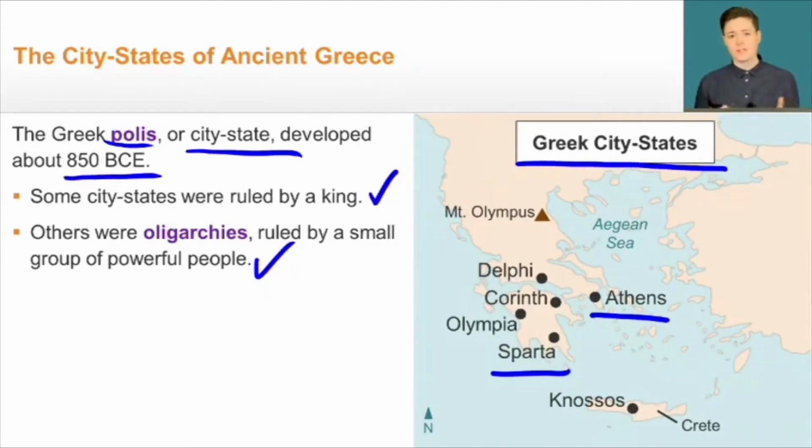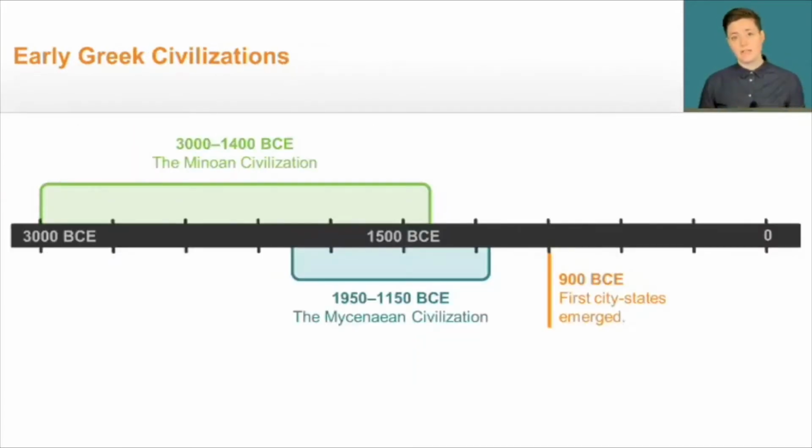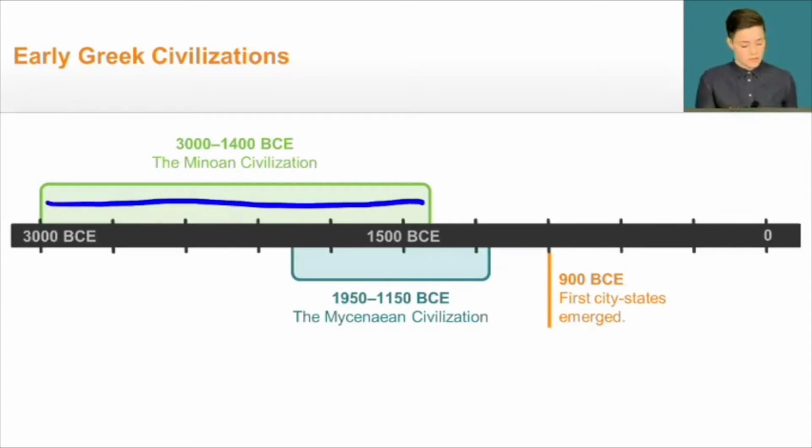Let's take a look now at a timeline of the development of Greek civilization. You can see here there's quite a bit of overlap. We go from the Minoan civilization to a period of overlap with the Mycenaean civilization, and then finally, by about 900 BCE, the first city-states were beginning to emerge. The Minoans represented really the first true ancient Greek civilization. Let's take a further look at their accomplishments, because there were quite a few.